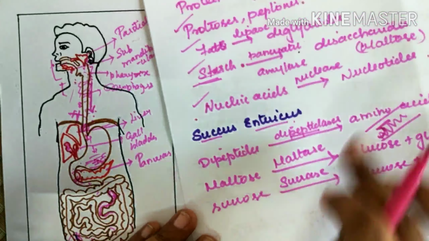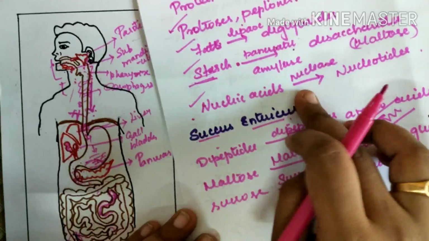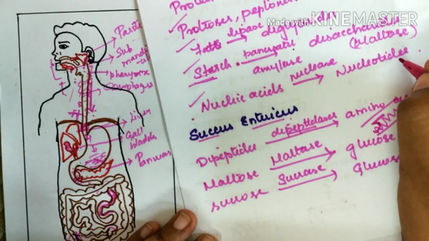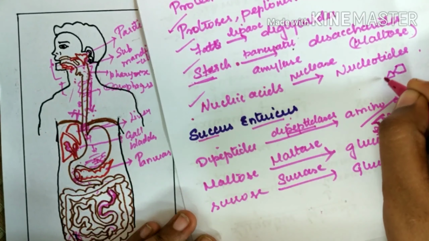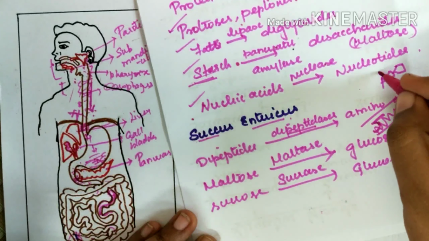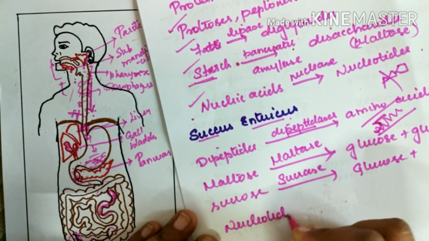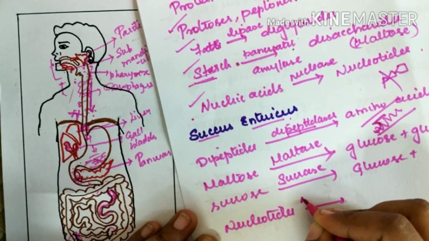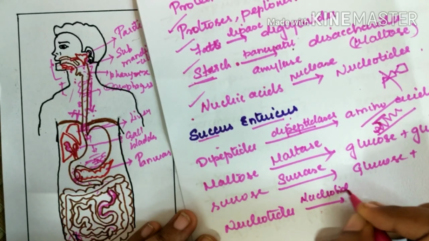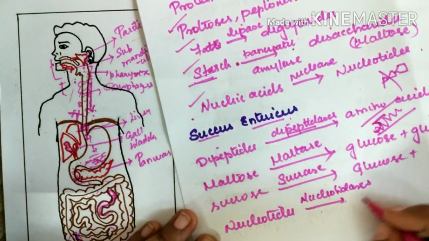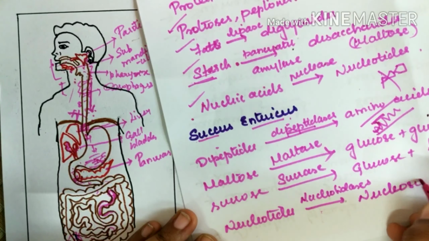Similarly, we already know nucleotides are formed from the breakdown of nucleic acids. Nucleotides consist of a sugar molecule and a base with phosphate. This phosphate is also broken down from the nucleotides by nucleotidases, forming nucleosides.